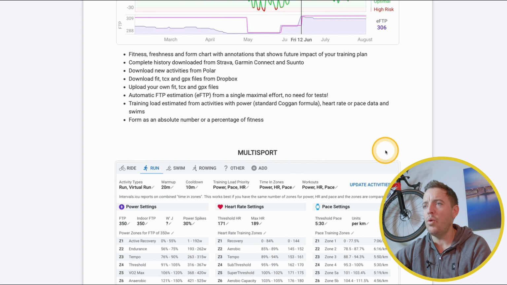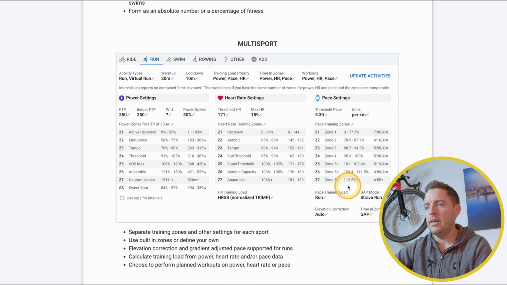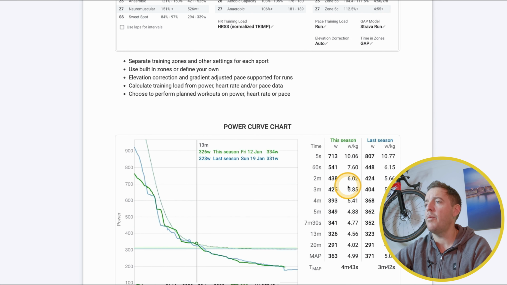You've got multi-sport, so you can do rides, you can do runs, swim, rowing, etc. And it'll give you all your power zones, your heart rate zones, and you can set paces as well. It's just so awesome. Then you've got a power curve chart, which is really cool.